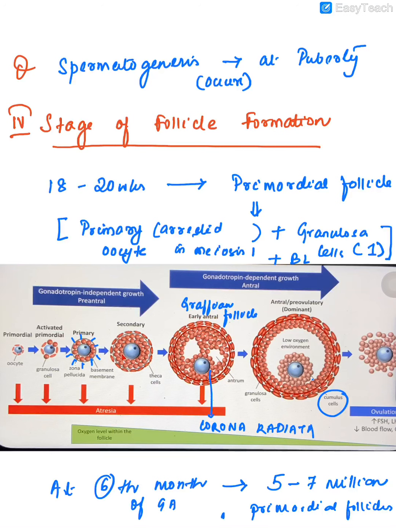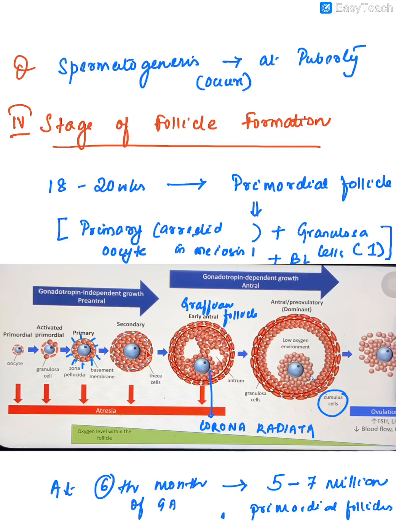In the secondary follicle, instead of one layer of granulosa cells, there are two layers of granulosa cells, and surrounding the granulosa cells outside the basal lamina, theca cells are produced, which are again in two layers, theca interna and theca externa. Up to the secondary follicle, the growth is independent of gonadotrophin. So this phase is also known as the preantral follicle phase.